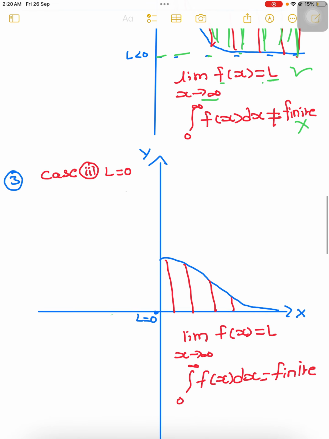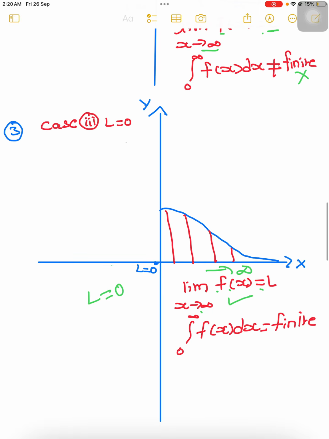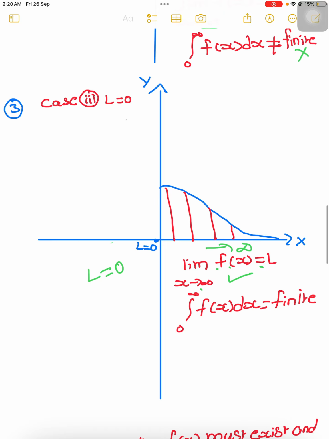Now coming to case 3. In case 3 I have taken L equal to 0. So this condition, the limit as x tends to infinity of f of x equals L, means as x tends to infinity it is tending to some finite limit value, that is L. And the second condition, the integral from 0 to infinity of f of x dx is finite.